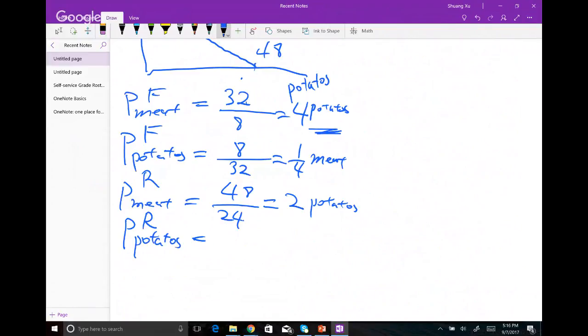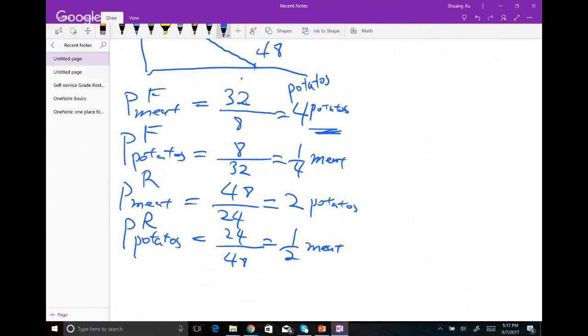Now for potatoes, we flip it. So 48 goes on the bottom now, 24 goes on top, and this will be 1/2 meat. Okay, so this is the opportunity cost of each good for each party. So for Frank, 1 ounce of meat costs you 4 ounces of potatoes. For Frank, 1 ounce of potatoes costs you 1/4 ounce of meat. For Ruby, 1 ounce of meat costs you 2 potatoes. And then for Ruby, 1 ounce of potatoes costs you 1/2 ounce of meat.